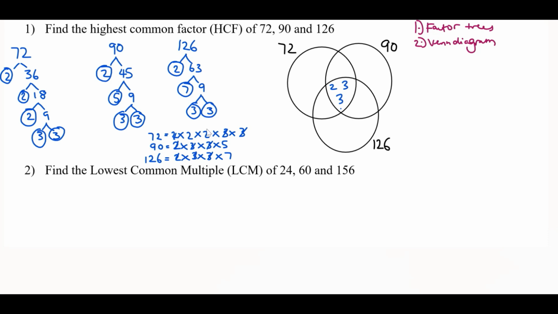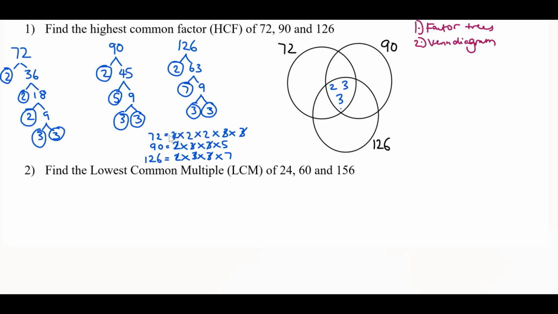So now there is an additional step here when we have 3 circles in this Venn diagram. We've done the common factors for all 3 of the numbers, but there also might be just common factors for 2 of these numbers. So there might be factors that go into only 72 and 90, only 72 and 126, only 90 and 126. So before we calculate the highest common factor and lowest common multiple, this is one thing we must look at. So starting off, let's look at 72 and 90.